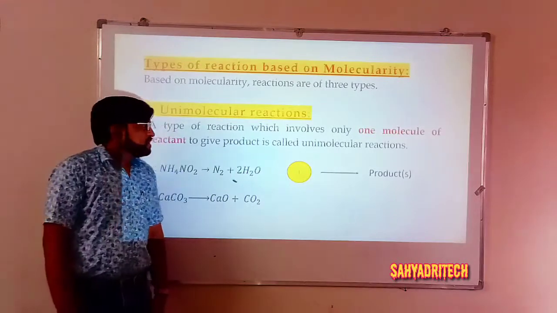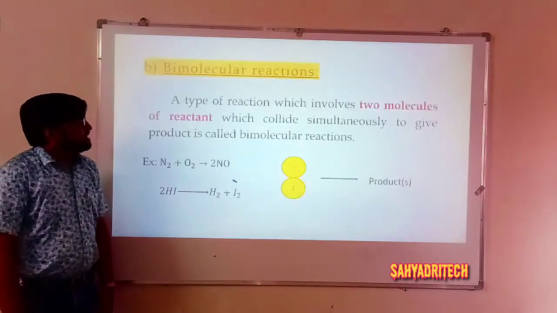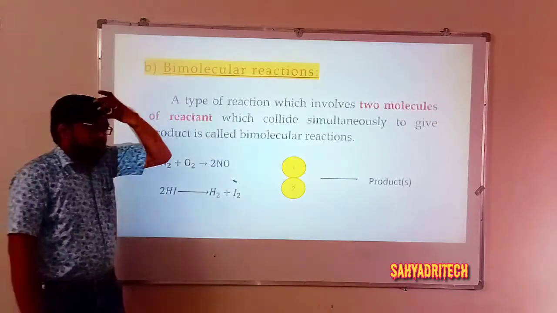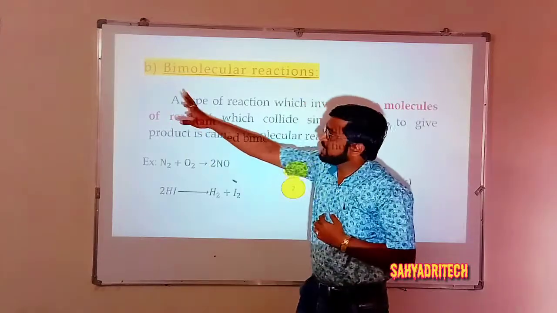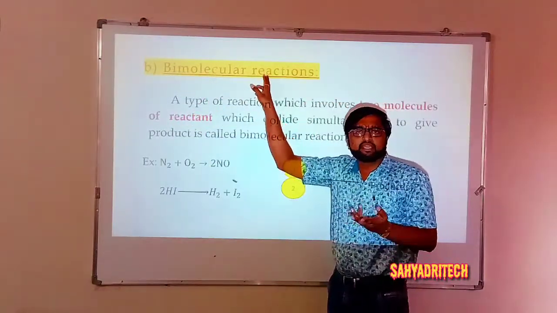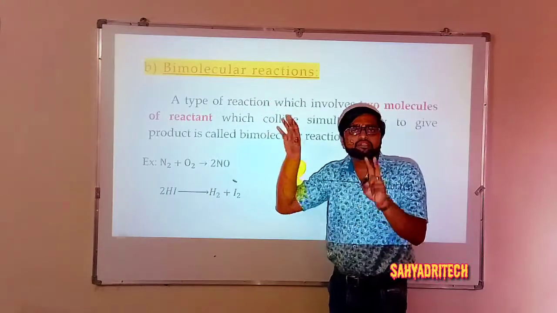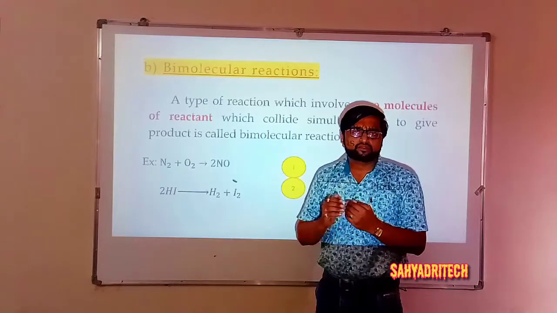Okay, well, coming to the second one: bimolecular. Like uni means one, here bi refers to two. So a bimolecular reaction means that the reaction involves 2 moles of reactant species. They react among themselves to give product.